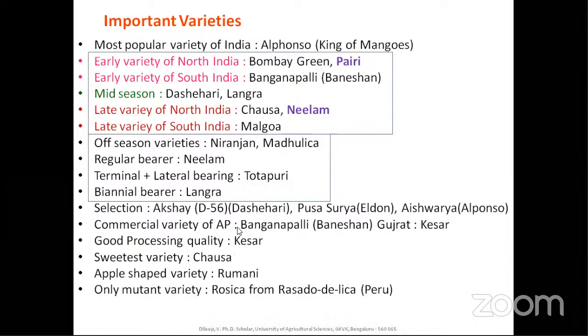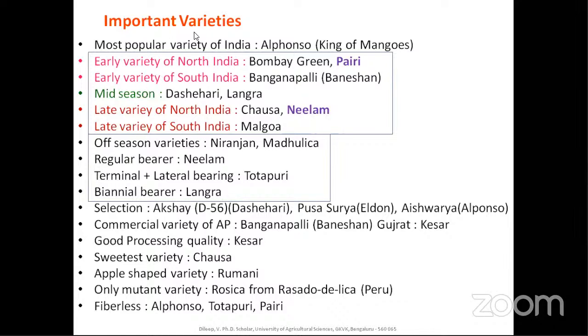And the only mutant in mango is Rosica, from Rosado de Ica, a Peruvian variety. This is one of the important bits, a frequently asked question: which is the only mutant. Since there is only one mutant, you should be thorough with Rosica. Also the fiberless varieties are Alfonso, Totapuri, and Pyri. Totapuri is almost completely free from fiber. Here the South Indian people eat it when it is ripe. I will show the pictures.